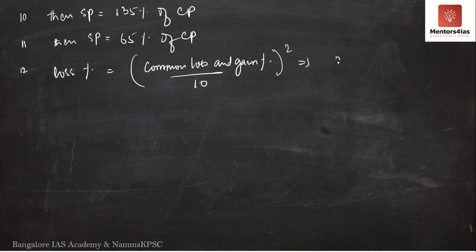This is nothing but X by 10 square, where X is the common loss and gain. So if a person sells two similar items where the cost price remains the same, one item at a profit of X percent and another at a loss of X percent, then how to determine the loss percent? It is nothing but X by 10 whole square.